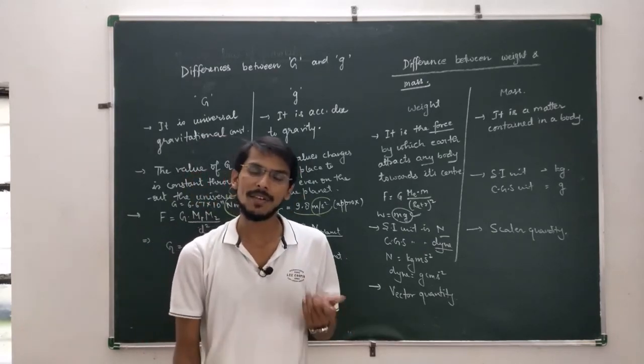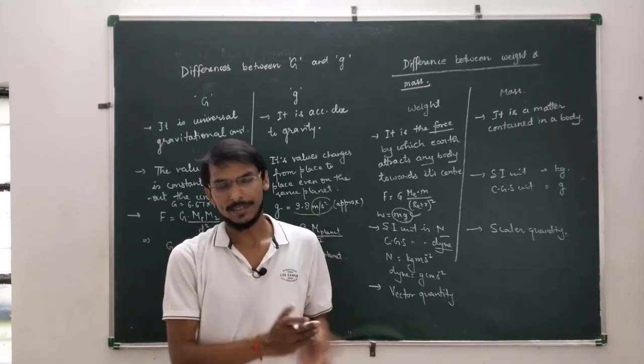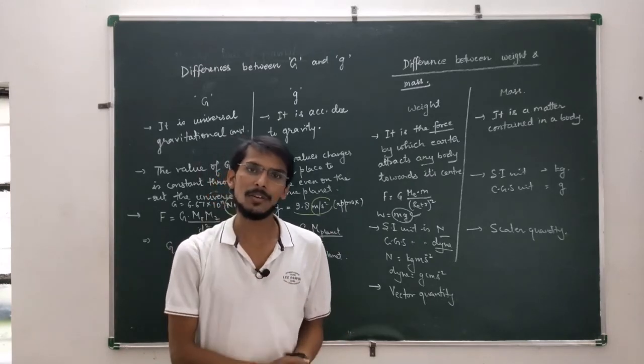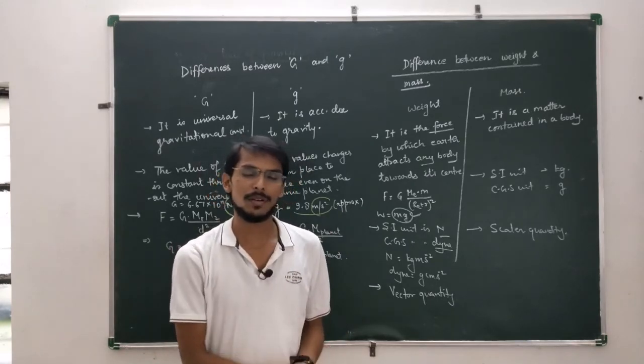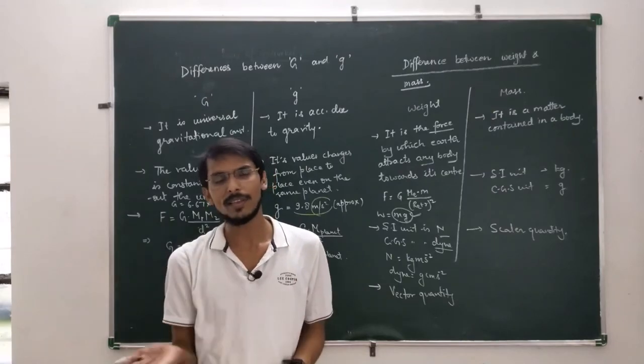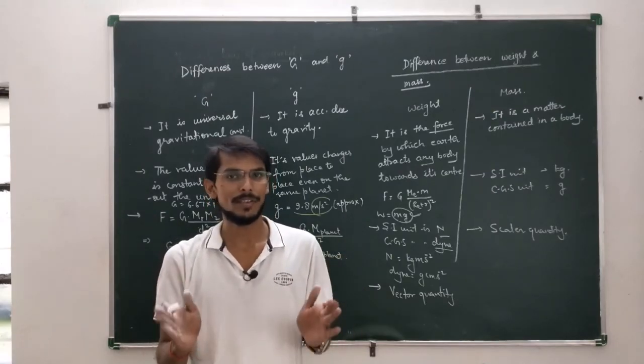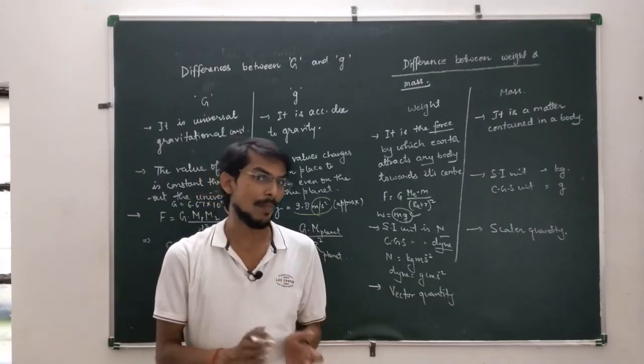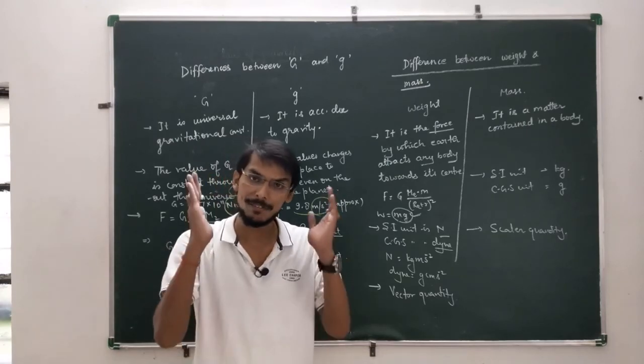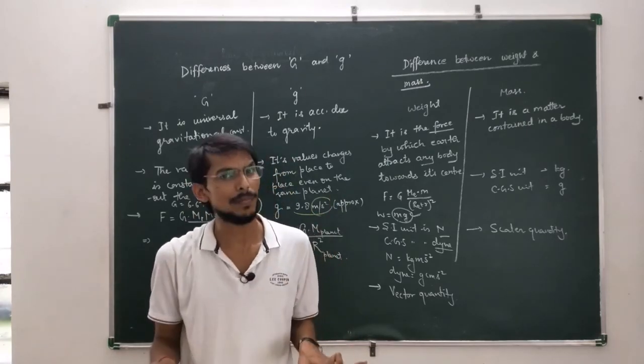Suppose the weight of a body in Delhi is 1 Newton, and if you take that body to another place, then certainly the value of weight will change, but the value of mass will not change. Mass is a fixed quantity, it does not change from place to place.